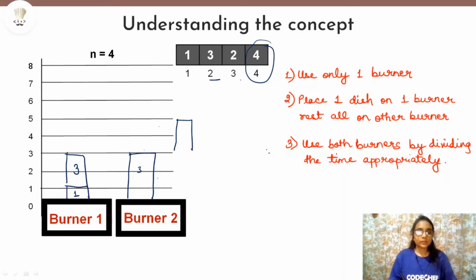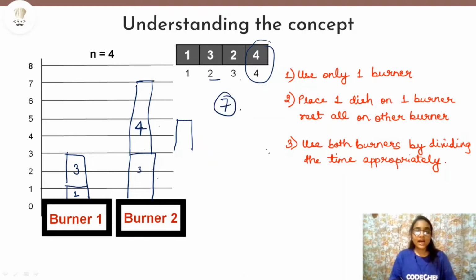So it will go up to 7. Dish 4 is placed here, which takes 4 minutes to cook. But can you see that the total time that all the dishes will require to cook is 7 minutes here. 3 plus 4, 7 minutes.